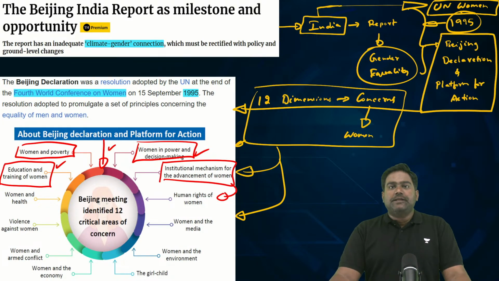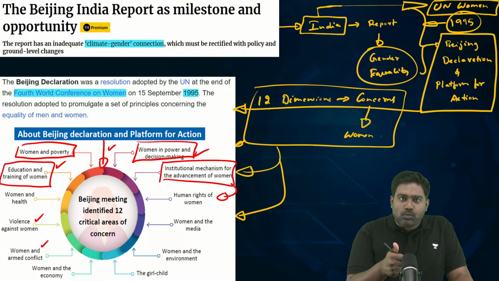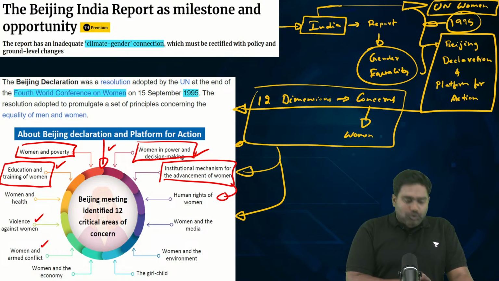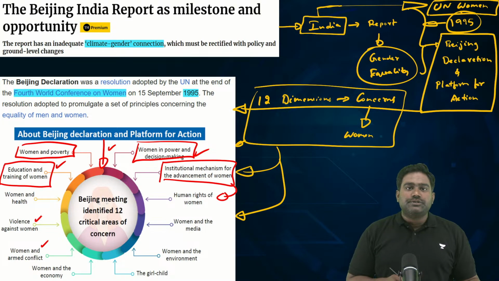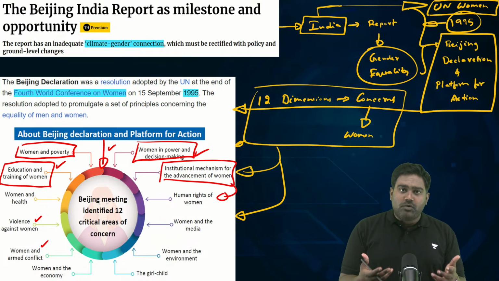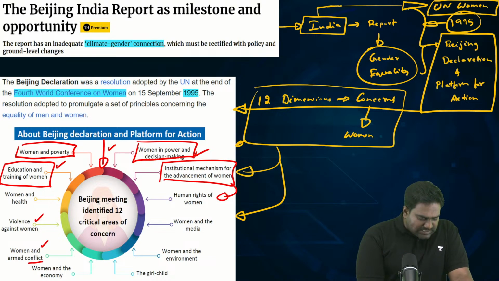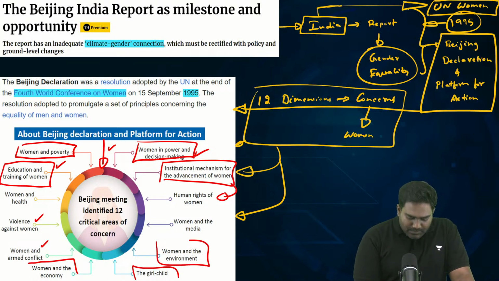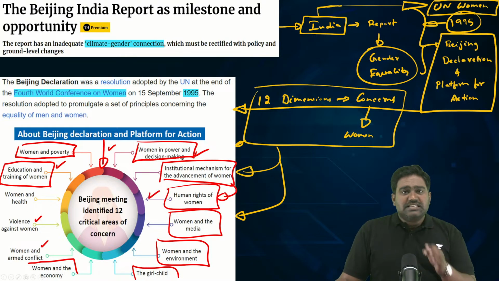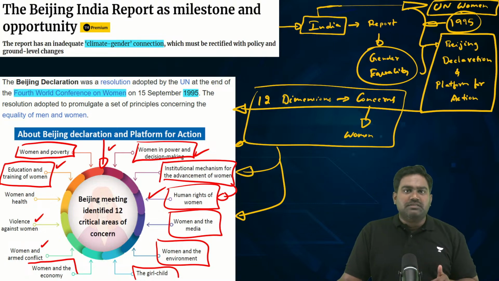a male dominated society. So, ensuring the safety of women, protecting women from domestic violence, protecting women from sexual exploitation, rapes, protecting women in armed conflict zones, especially in conflict zones. Rape and sexual violence is used as a weapon of war, targeting women and even the girl child. So, all these concerns were identified. Women in media, women in environment, human rights of women. These 12 priorities were identified, and accordingly, countries started working on these goals.